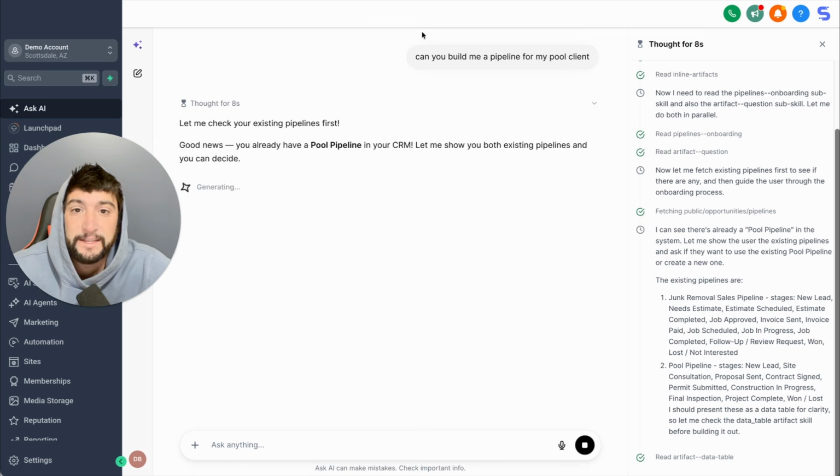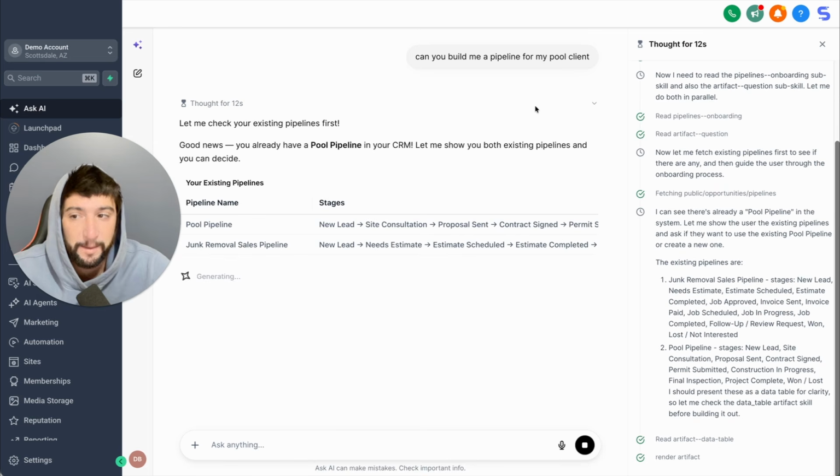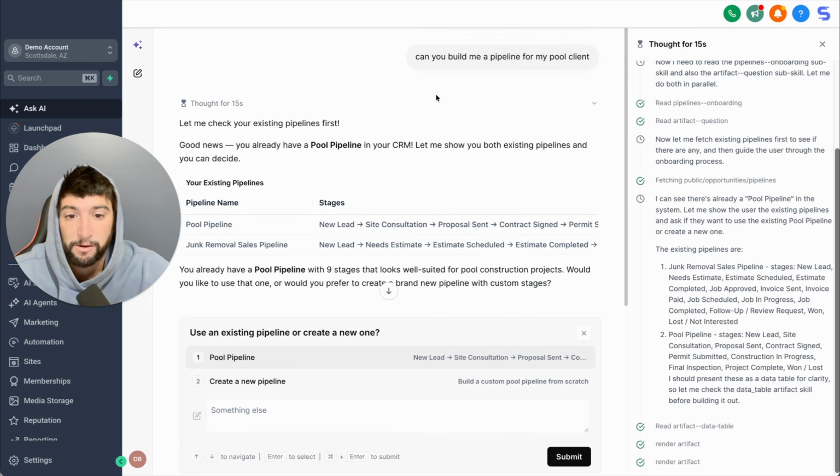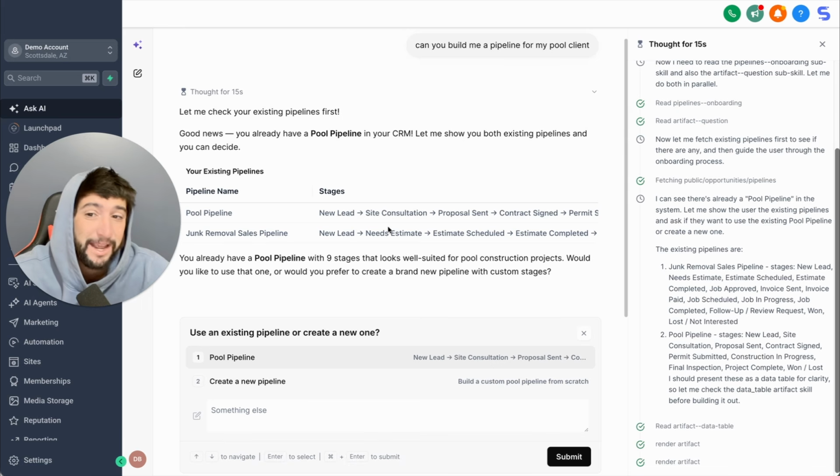Now, here's the thing. This technically would be considered a prompt. I prompted it to do this. Is this a good prompt? No, not at all. I could have been way more specific. I could have said what I wanted inside of the pipeline. I could have put the opportunity stages. I could have put the correct opportunity stages. I could have done so many more things. But because my prompt was one sentence long and very short, it's most likely going to give me a pretty generic response or a pretty generic result in general.